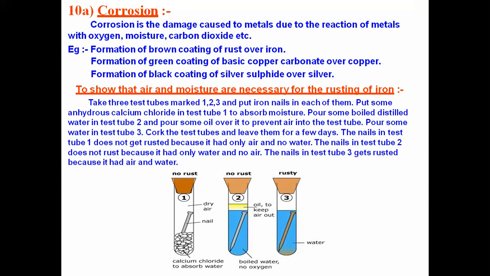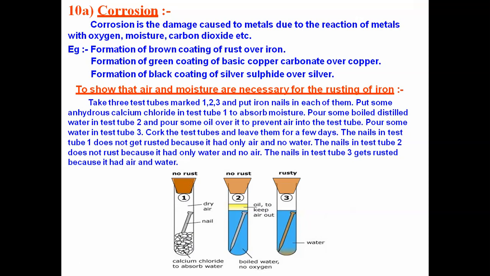Anhydrous means no water. So in the first test tube, we take anhydrous calcium chloride so that it will absorb the moisture from the atmosphere.